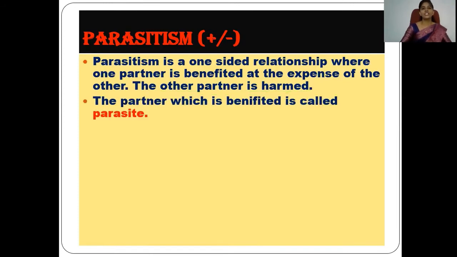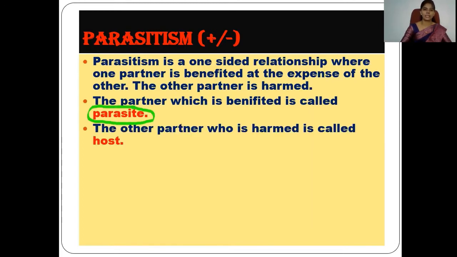The partner which is benefited is generally known as the parasite. And the partner who is harmed in this type of interaction is known as the host. So it is a relationship between the parasite and host which is known as parasitism. It is a negative interaction.